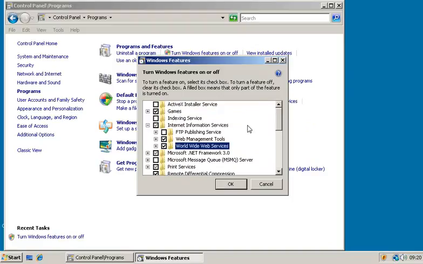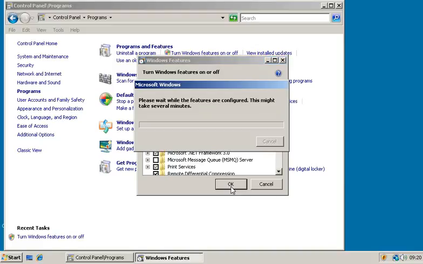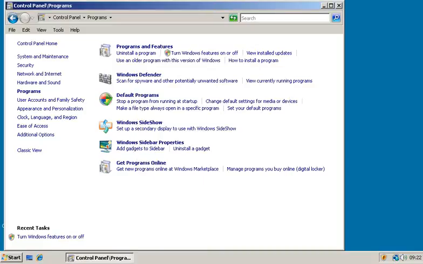So within Internet Information Services, we have enabled all of the services within Web Management Tools and World Wide Web Services. All we need to do now is click on OK. And Windows now installs Internet Information Services. So IIS has now been installed, so let's close the Control Panel window.